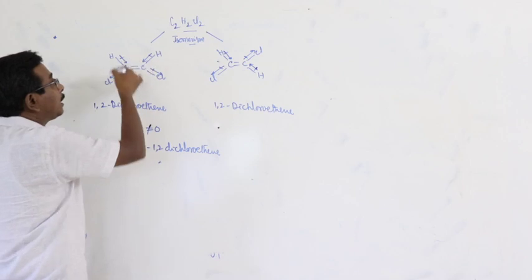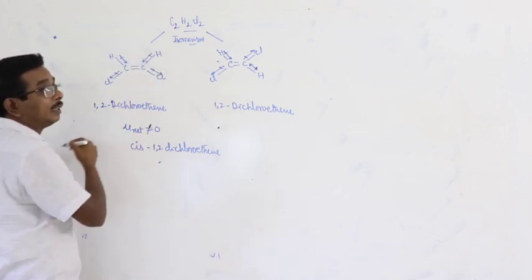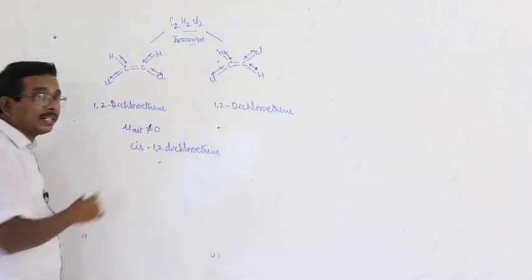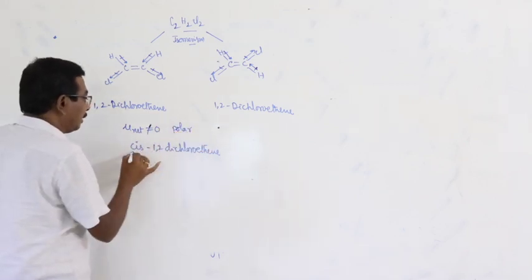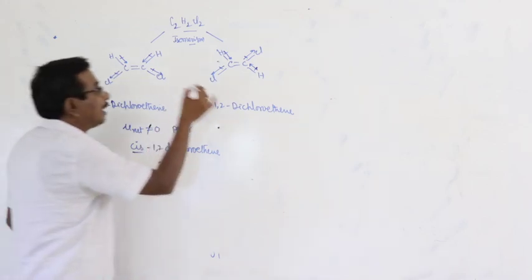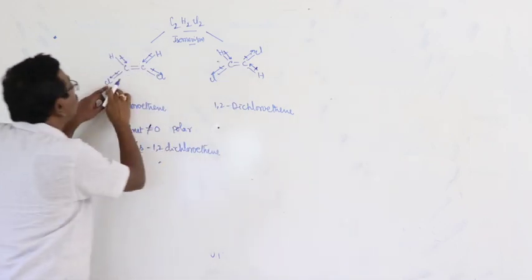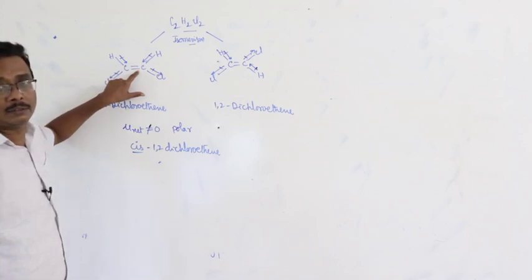Here, in this molecule, this is the direction of bond moments. The bond moments are in the same direction, so the net dipole moment is not equal to 0 and the molecule is polar, and that isomer is known as cis 1,2-dichloroethene.